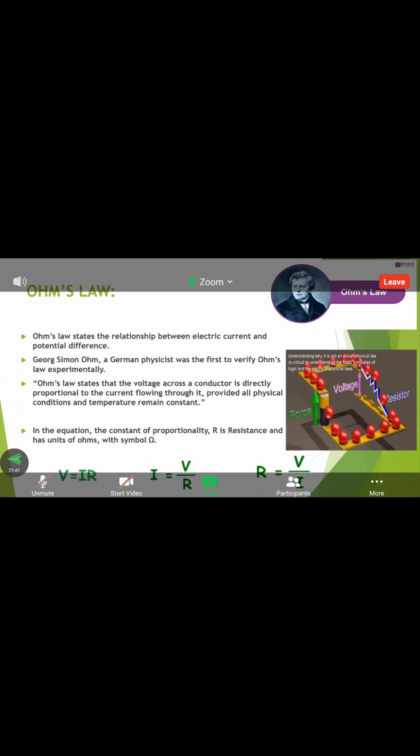First one the voltage, second one the resistor, and third one the current movement or the movement of the charges. So from that, according to the statement, V is directly proportional to I, or I is directly proportional to V.